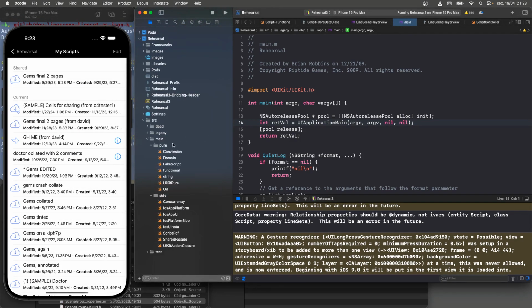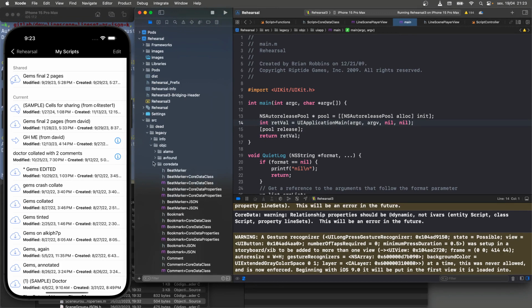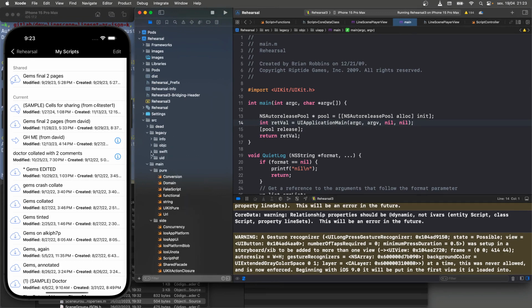So if we look at legacy code, if we look under Swift, now remember half of the legacy application here is written in Objective-C, and half of it's written in Swift. And I've inherited this app to continue the development and maintenance.